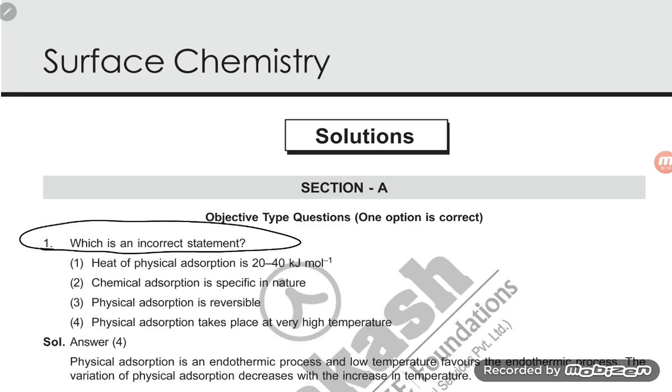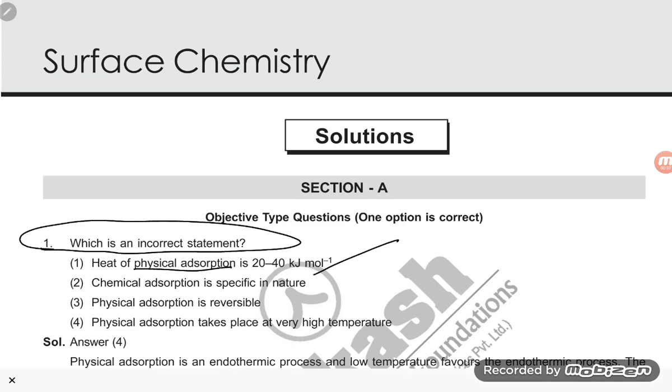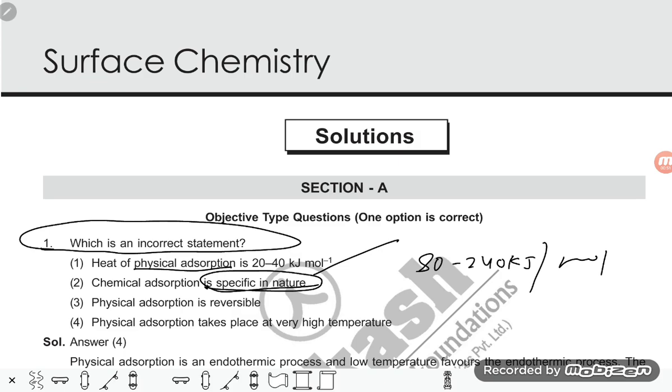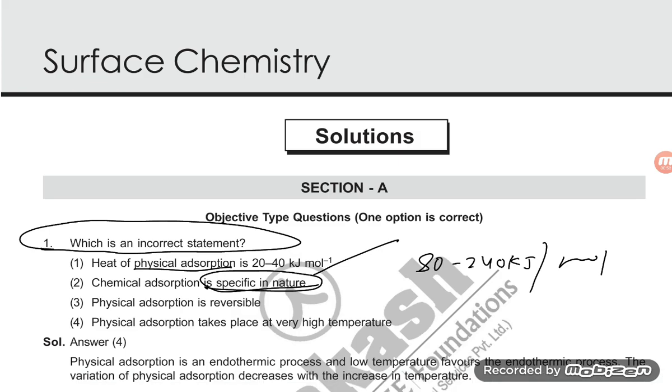Question number 1: which is the incorrect statement? Heat of physical adsorption is 20 to 40 kilojoule. That is correct, student. Heat of physical adsorption is 20 to 40 kilojoule, while for chemisorption it is 80 to 240 kilojoule per mole. So this is absolutely correct. Chemical adsorption is specific because a specific type of bond is getting formed. That is why chemical adsorption is always specific in nature, dear student. Now let us go for the next one.